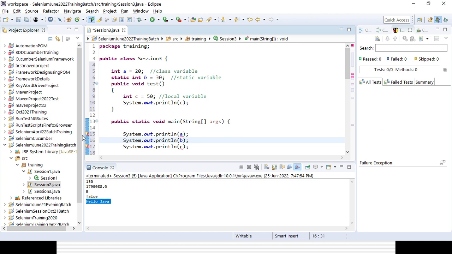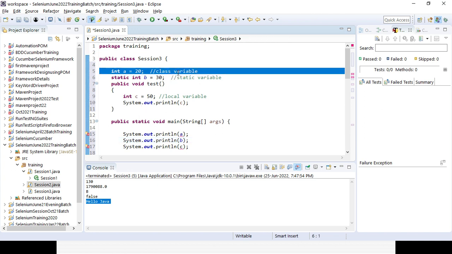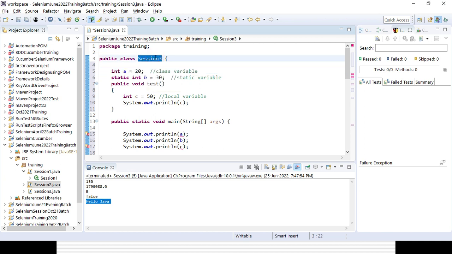Then why is a not working? a is a class variable. In case you want to use it in the main method, you need to create an object or instance of the class. Then you can access it with that class instance. So first I need to create an object or instance here.